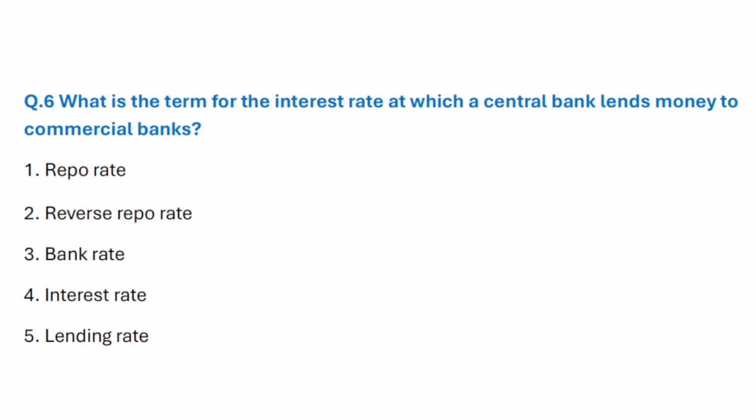Question number 6. What is the term for the interest rate at which a central bank lends money to commercial banks? Correct answer is option 1. Repo rate.